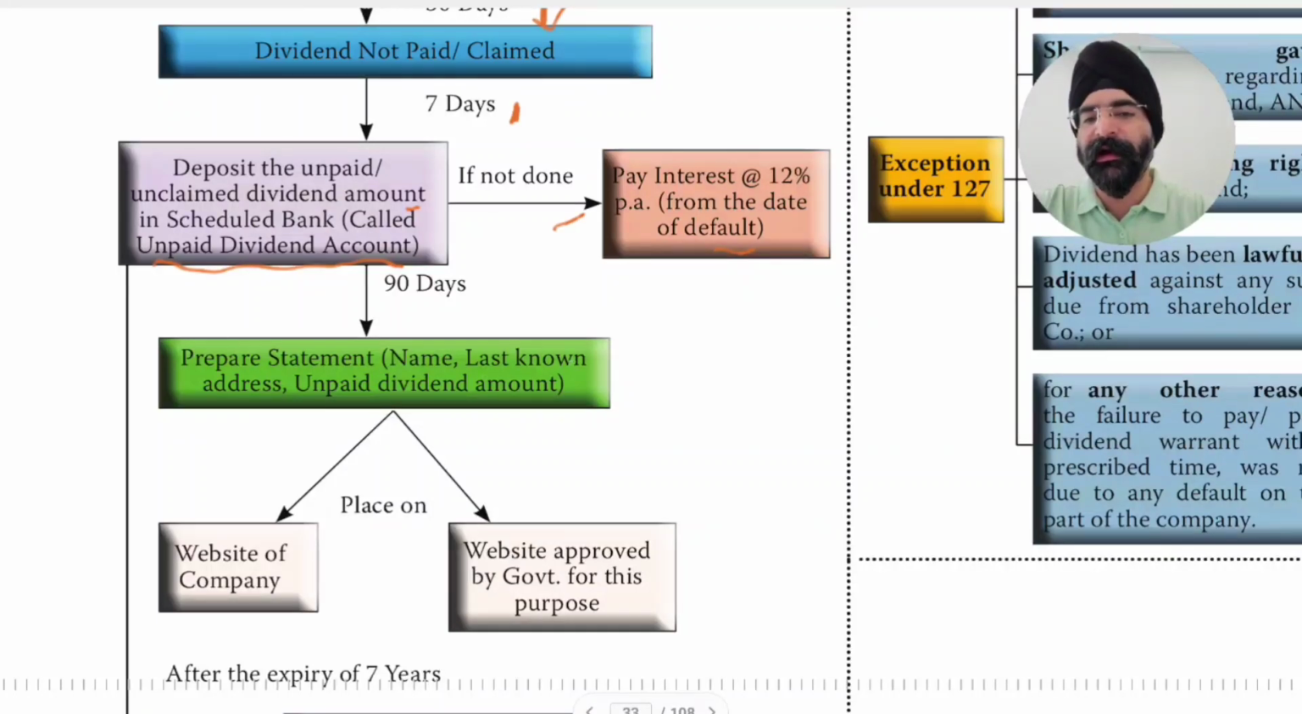Prepare statement: name, last known address, unpaid dividend amount. So now a statement will be prepared in which we will provide the name of the shareholder, the last known address of the shareholder, and the unpaid dividend amount. This statement will be prepared so that we can identify which shareholder the amount contained in the unpaid dividend account relates to, and what was the last known address of that particular shareholder whose dividend is remaining unpaid. Name and last known address, this statement is to be prepared.